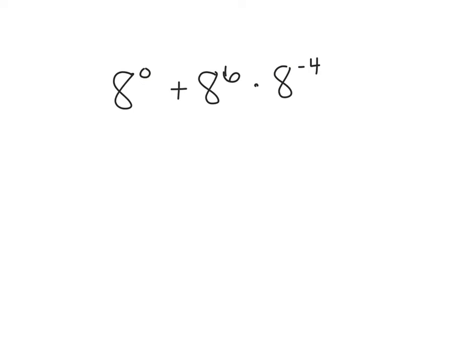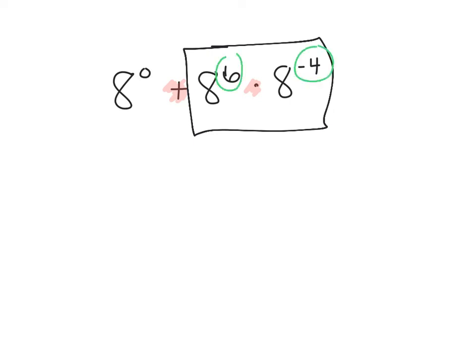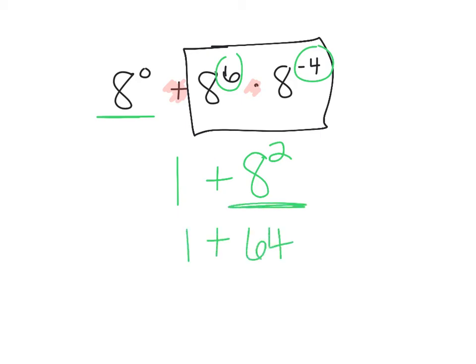All right, let's try this one then. Again, you have to be careful if they throw in some plus symbols. So here's a plus symbol, here's a times symbol. I need to do my multiplying first, so I'm going to do this part first. It's a product of powers rule, so I can use my shortcut, I can add these. I end up with 8 squared plus, well, 8 to the 0 is 1. Now I can't really combine those unless I change 8 squared. So 8 times 8 is 64. Plus 1 would give me 65.